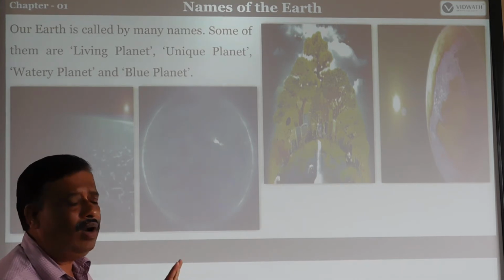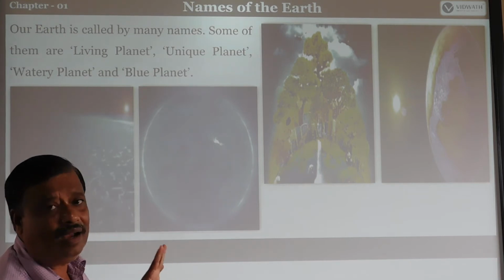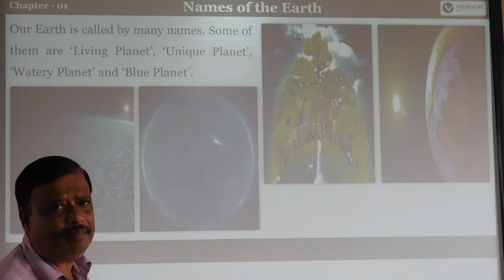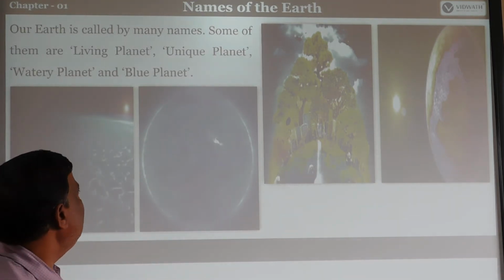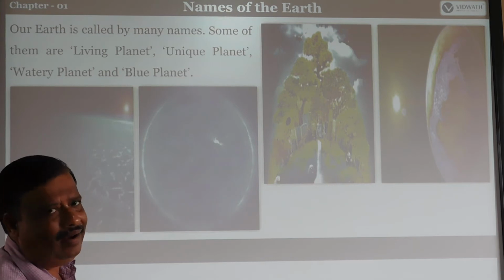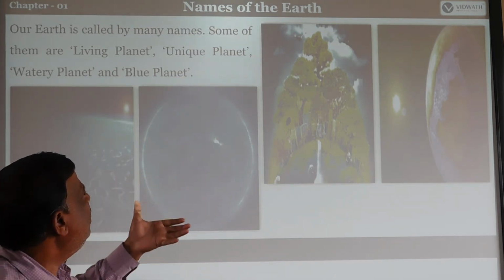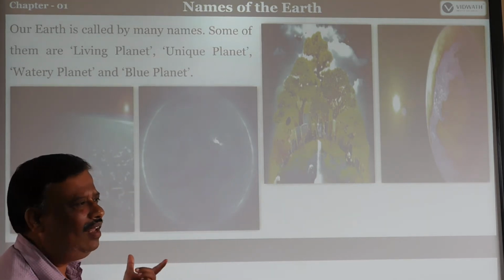Earth is covered by 70.79% water, with the remaining part being land. That's why it is also called the water planet, because more of the Earth is covered by water. And last, blue planet. See, the structure and color of Earth appears blue.